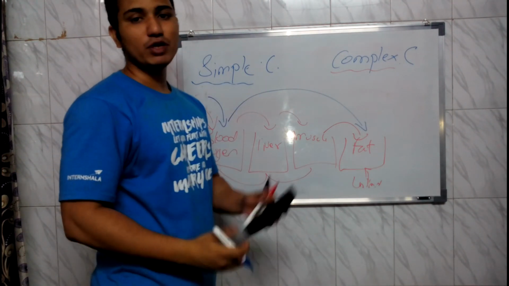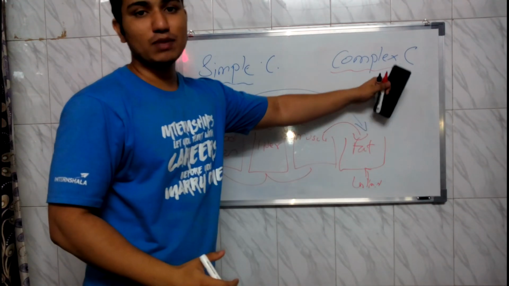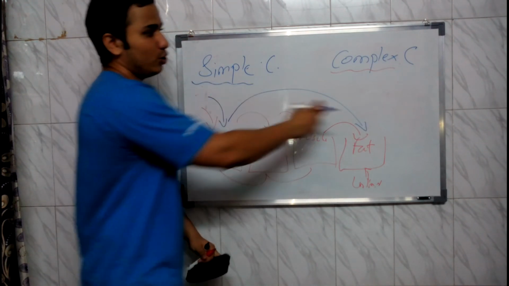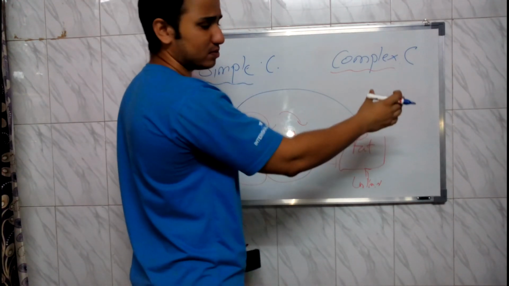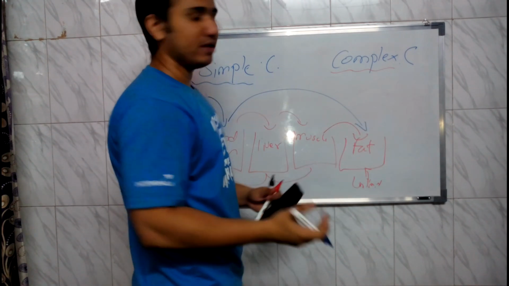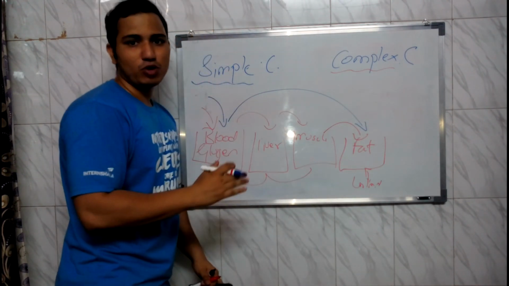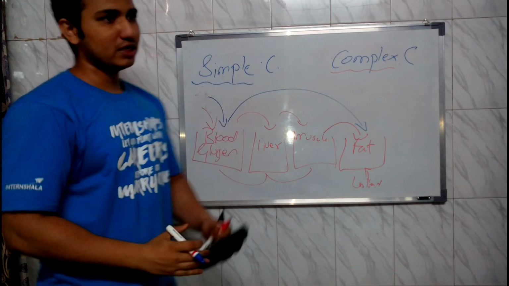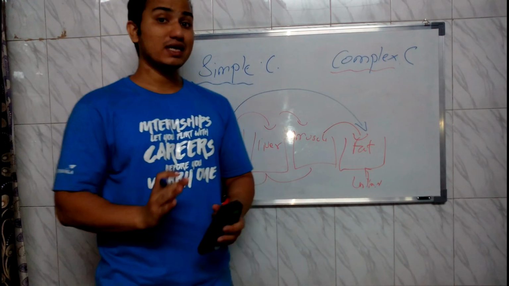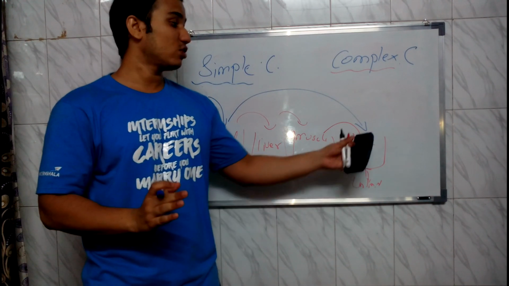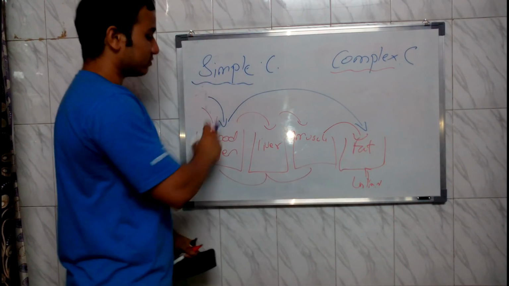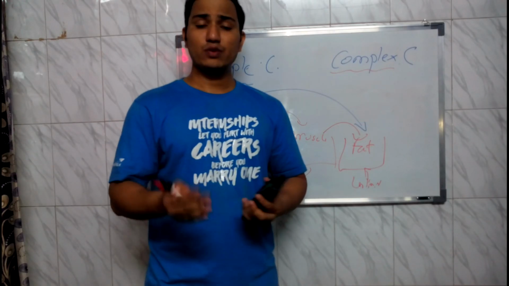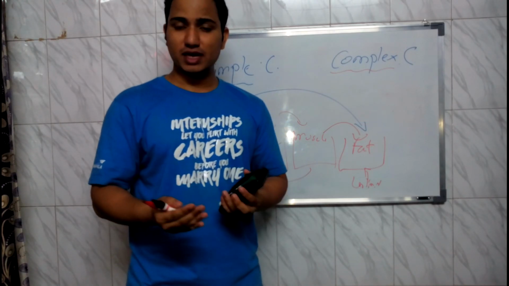If you want more examples, you can Google more examples of complex carbohydrates and simple carbohydrates. Note down the simple carbohydrates, then add the complex ones to your diet plan and avoid all the simple carbohydrates. Even though it would look like you are eating simple carbohydrates and gaining size, that size is not of muscle, the size is of fat, because anything you eat of simple carbohydrates goes into fat.